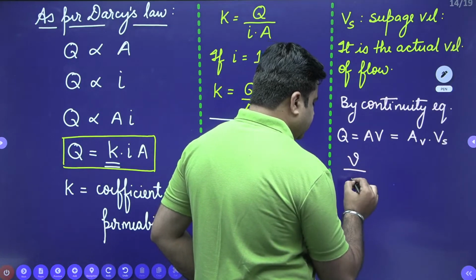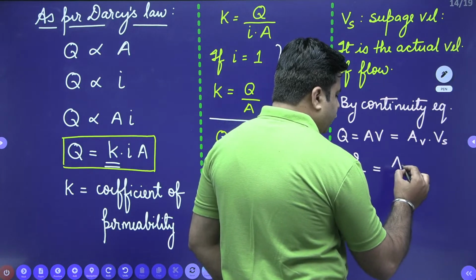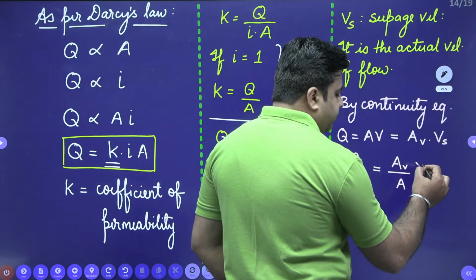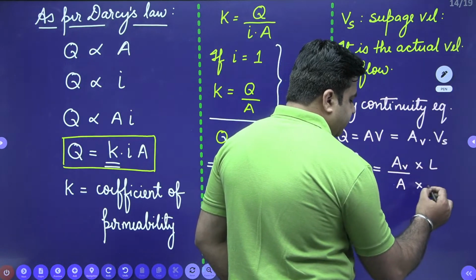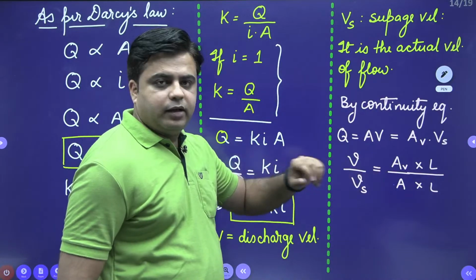V by Vs is equal to area of voids divided by total area. Just multiply by the length of the soil medium, both in the numerator and denominator with this area, right?